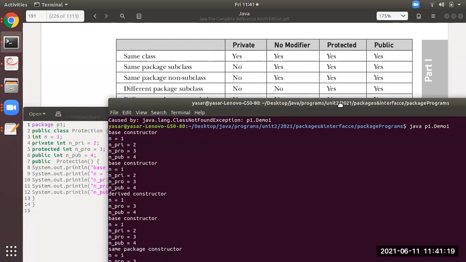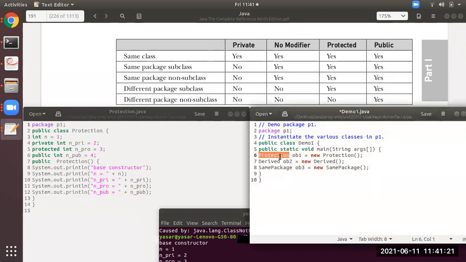Now see this. As line number 6 has called, see the constructor is there. This protection constructor will invoke the constructor of the class protection. From here it will call this. And now you observe here the table.